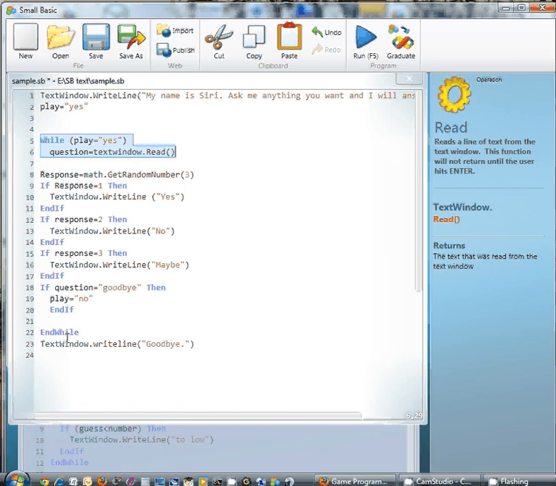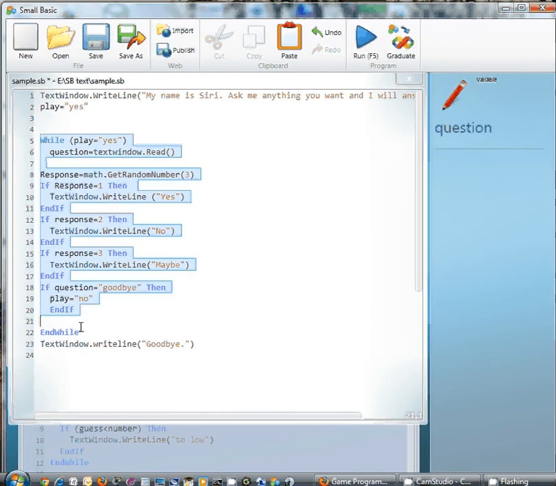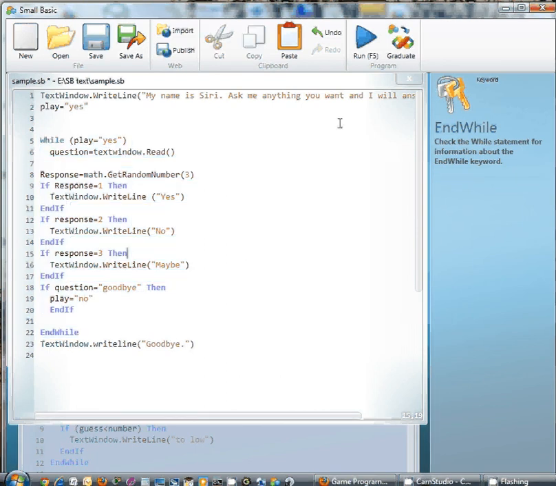And then when this end while comes back up, play will not equal yes, and the computer will then jump to the next line after that block of code. So what's the block of code? It's the while end while. And so when play equals no, and this loop is no longer active, it'll then say goodbye. So let's run it.